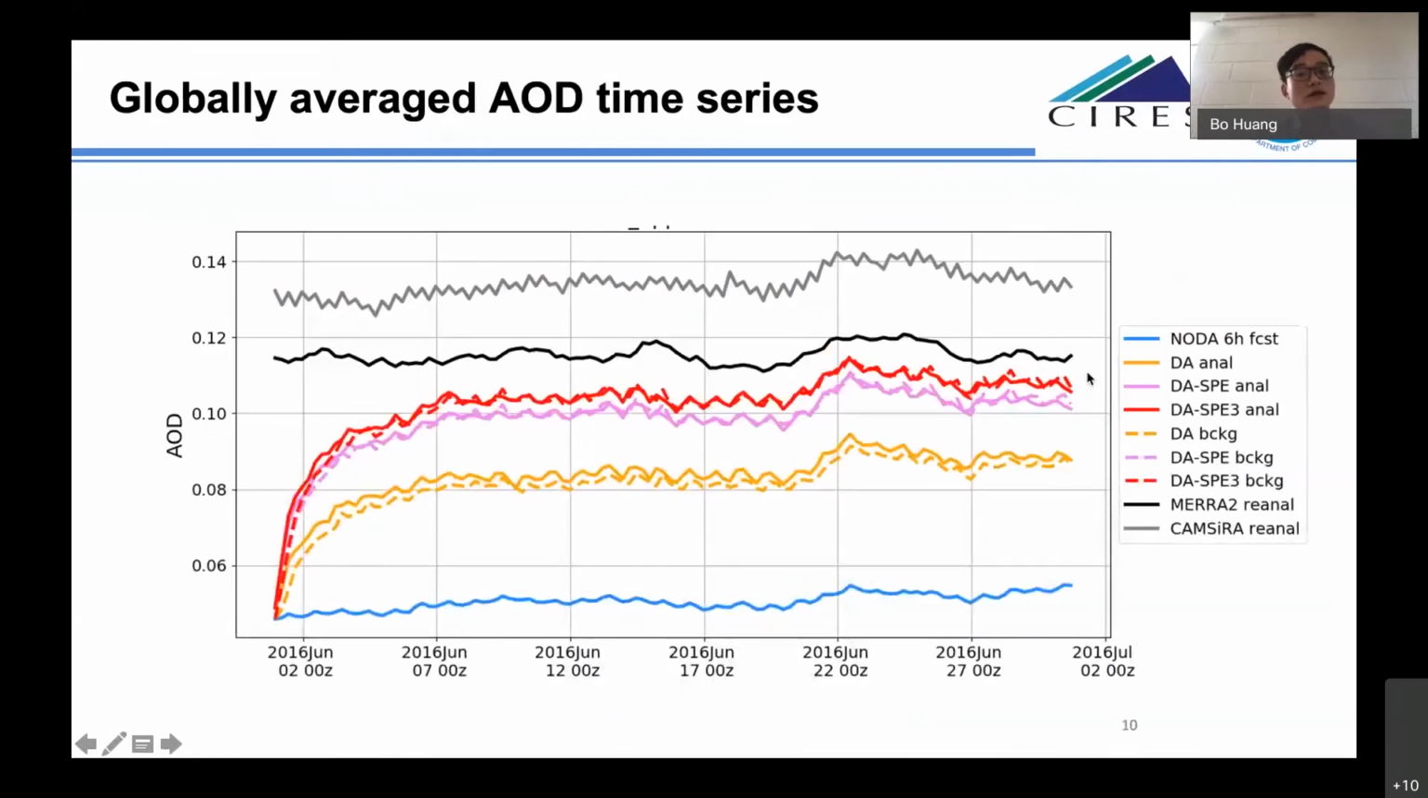This time series plot compares globally averaged AOD with the independent NASA MERRA-2 reanalysis in black and the ECMWF CAMS interim reanalysis in gray. We can see that the no DA 6-hour forecast in the blue curve shows a severe underestimate compared to these 2 sources of reanalysis. After AOD data assimilation, shown in the warm colors, we can see it significantly improved the AOD, especially when the stochastic perturbed emission is applied and the ensemble size is increased.